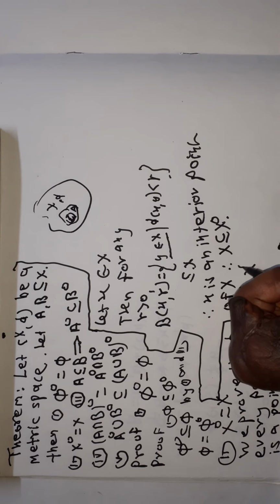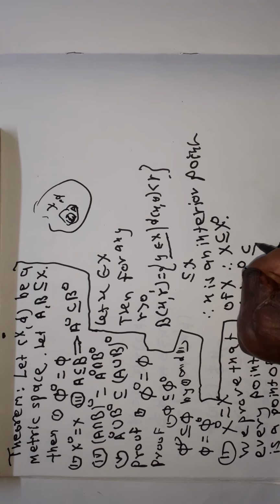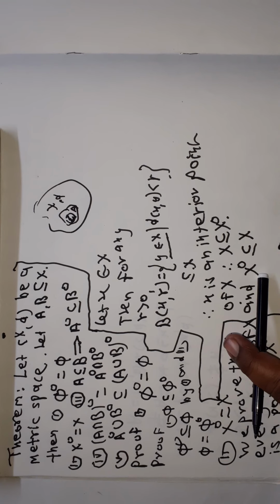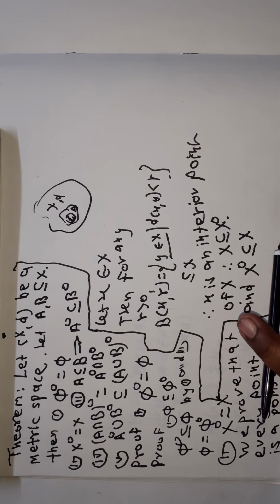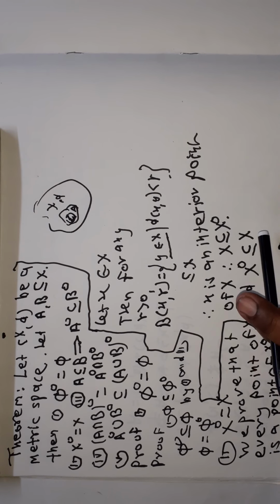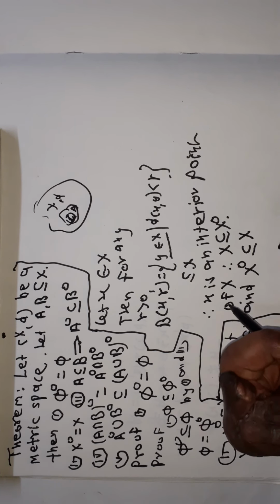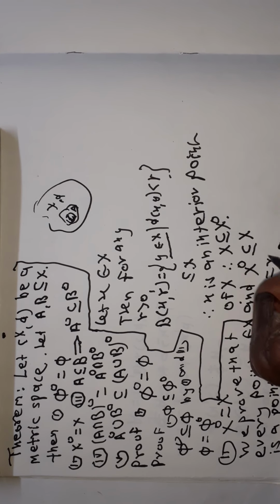X interior, meaning the set of interior points of X, is obviously a subset of X, because if x belongs to X interior, then there exists r greater than 0 such that the open ball centered at x with radius r is a subset of X. Now the whole ball is a subset of X. That means x belongs to X interior implies x belongs to X. Therefore X interior is a subset of X and X is a subset of X interior. Therefore X is equal to X interior.